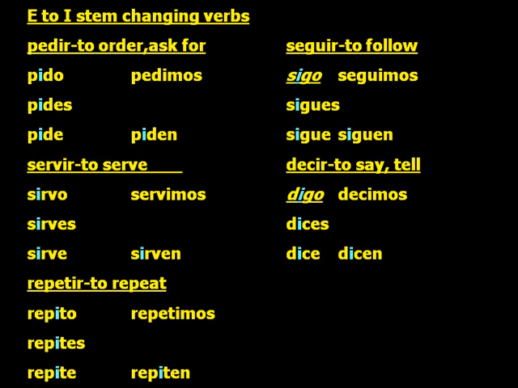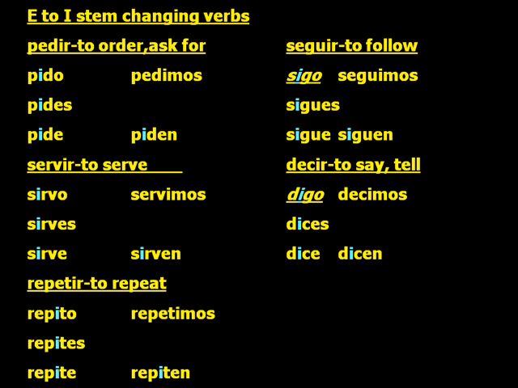The last grouping of stem changers are E to I stem changing verbs. Pedir, to order or ask for. Pido, pides, pide, pedimos, piden. Servir, to serve. Sirvo, sirves, sirve, servimos, sirven. Repetir, to repeat. Repito, repites, repite, repetimos, repiten. Seguir, to follow or continue. Sigo, drop the U. Sigues, sigue, seguimos, siguen.